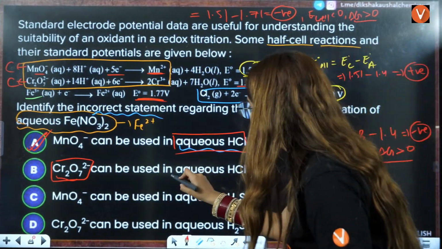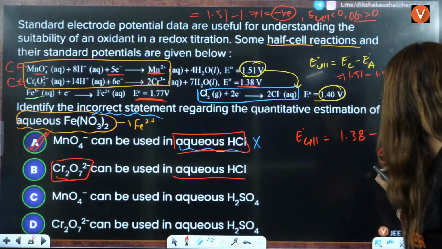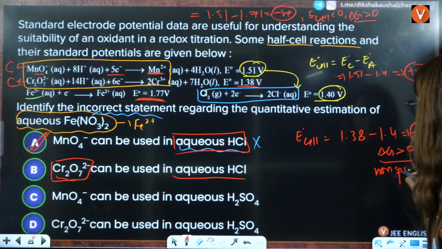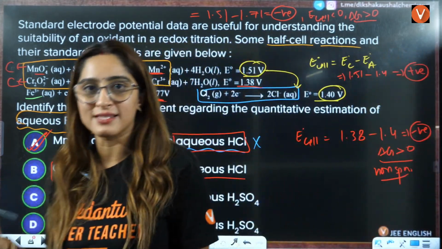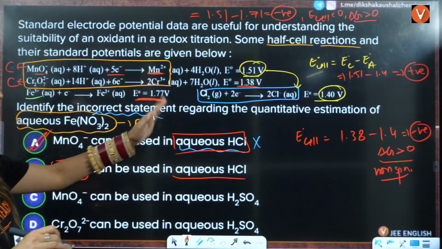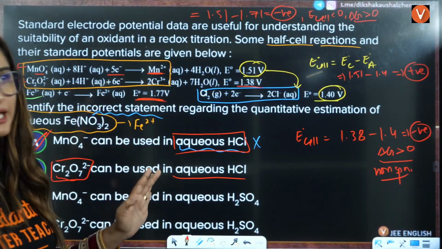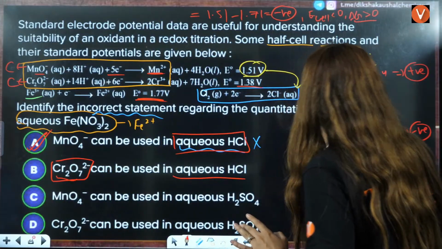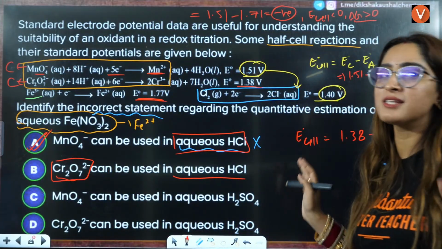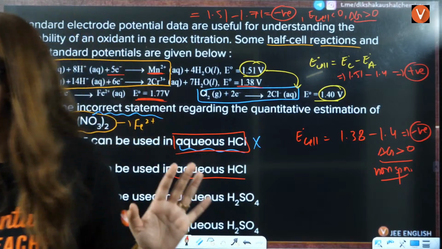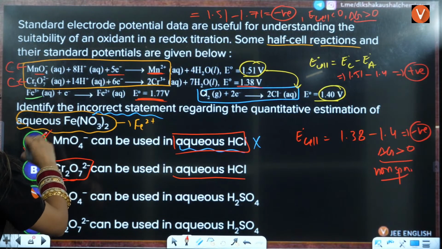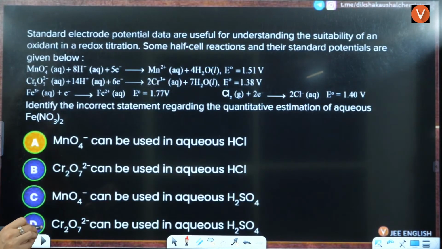That means it is a non-spontaneous reaction. It will not try to react with the HCl, rather it will choose this only. If this is with Cl, it is non-spontaneous, then it will not choose Cl here, right? So that is possible here. So the answer is A, the incorrect option here.